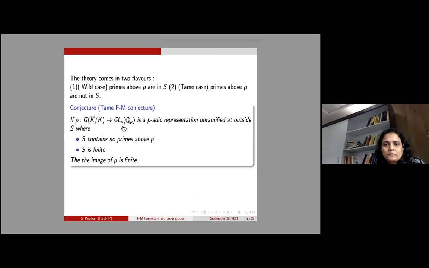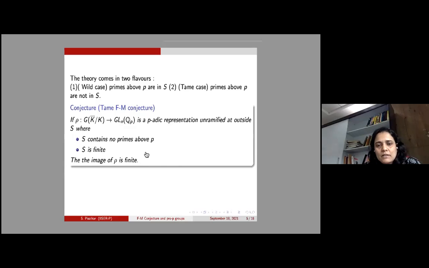So please pay attention here. If these conditions are satisfied, then in fact rho cannot have an infinite image. And if you try to compare this statement with the original Fontaine-Mazur conjecture, it's not obvious at all how we are deducing this conclusion.